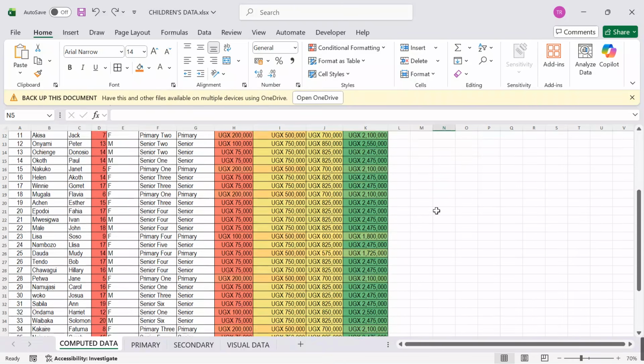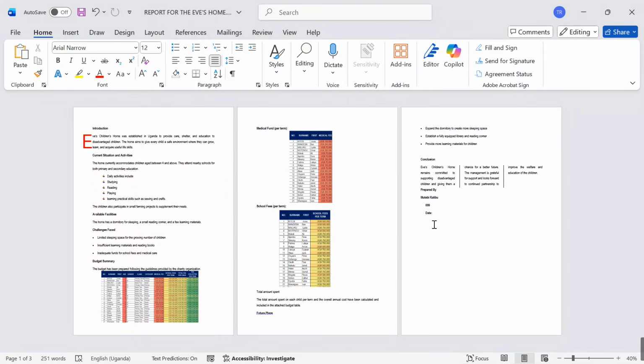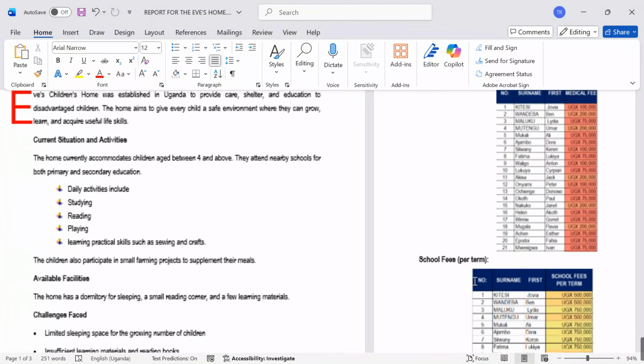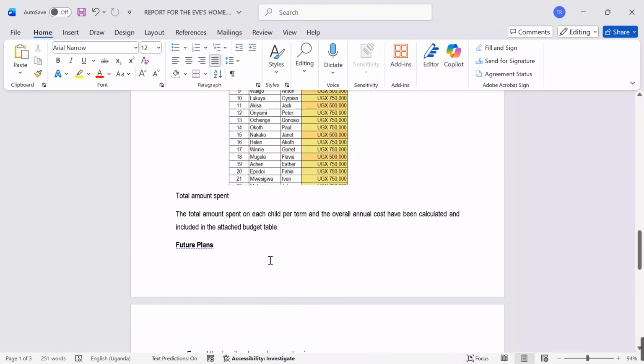So now, I want to take the total fees collected. The overall amount was this figure here, Control C. Let me get back here. I zoom a bit, I want to see my work. Now when I scroll down here, total amount spent. The total amount spent on each child per term and the overall annual cost have been calculated and included in the attached budgets.